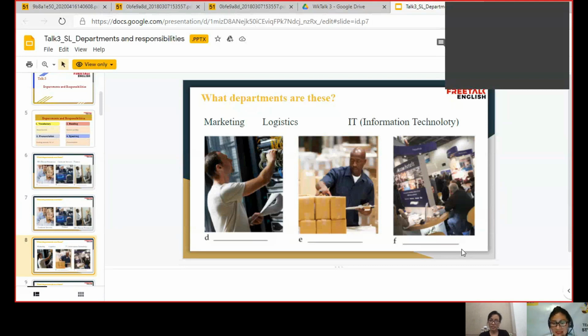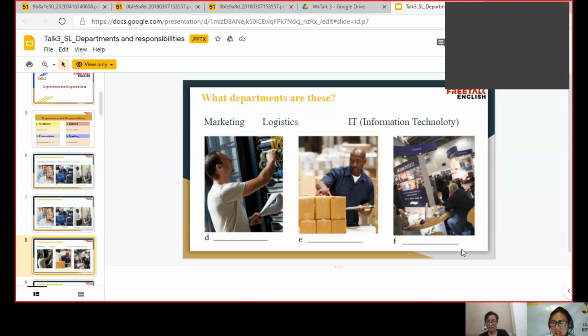All right. Now, how about picture E? I think the picture is about logistics. All right. Why do you say so? It's logistics because I see they are checking the cargo or parcel or something for transportation. All right. So he is checking, he is counting, right?